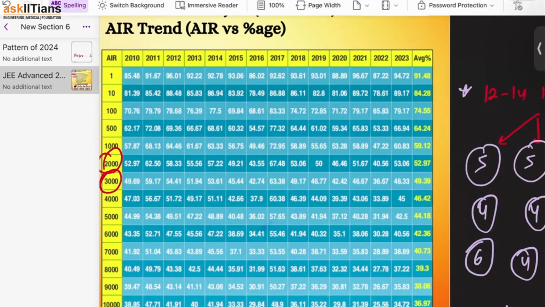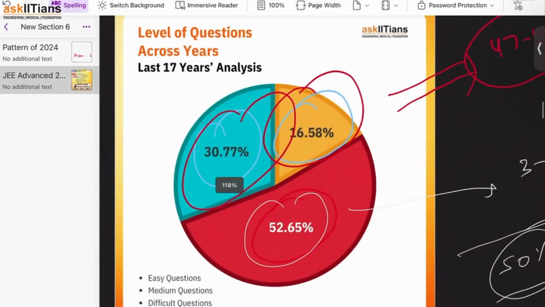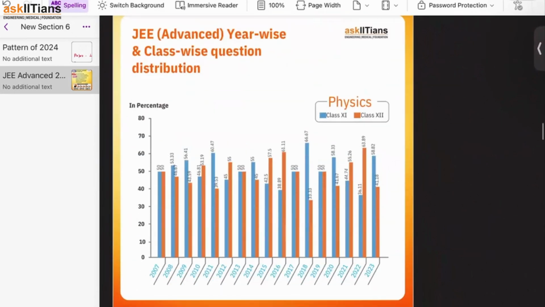So that is the most important thing we have to understand here: to get a good score in JEE Advanced, you don't need to solve the difficult questions, but you have to know how to select the easier questions and the moderate questions, and you have to solve them. Okay, guys, am I clear about this part? This is the most important thing, guys, when you solve the paper.